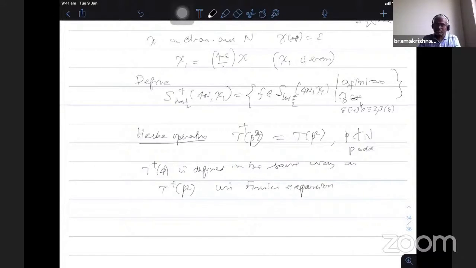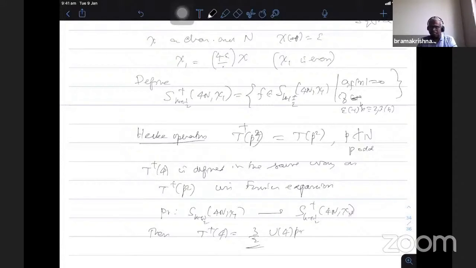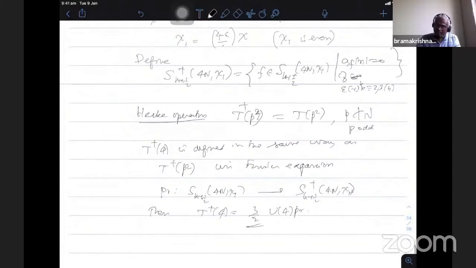So there is a projection operator which takes the cusp forms into the plus space, a projection onto the plus space of weight k plus half on 4N with chi1. So you apply the U4 operator on functions and then put the projection operator, and that is exactly the Hecke operator in the case of the plus space.